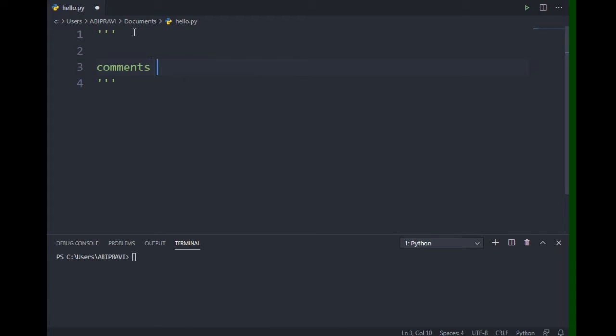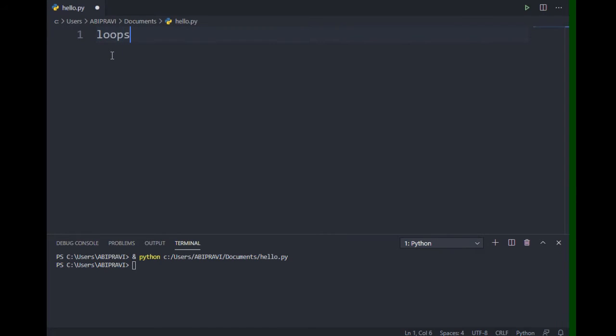If you try to run these lines, they will not run. So the text within these three quotes is called a multi-line comment, and a line started with the hash symbol is treated as a comment. Okay, let us start the code.